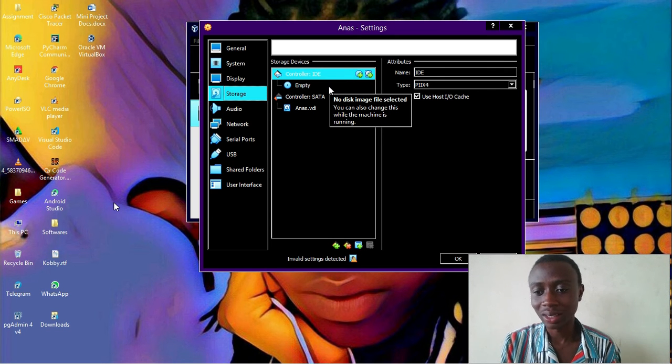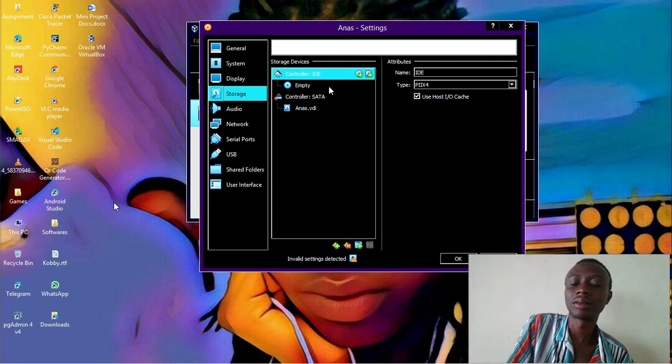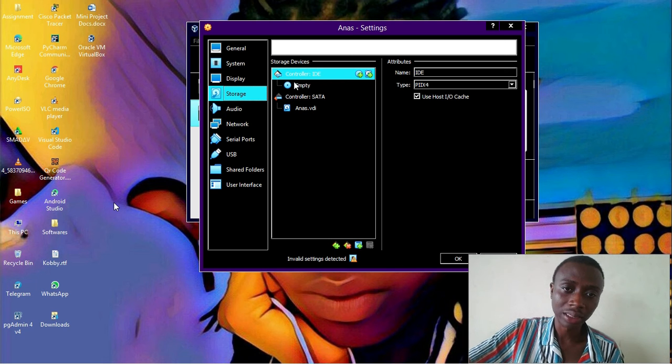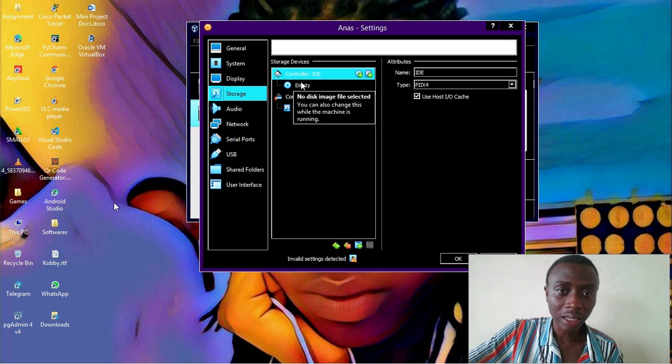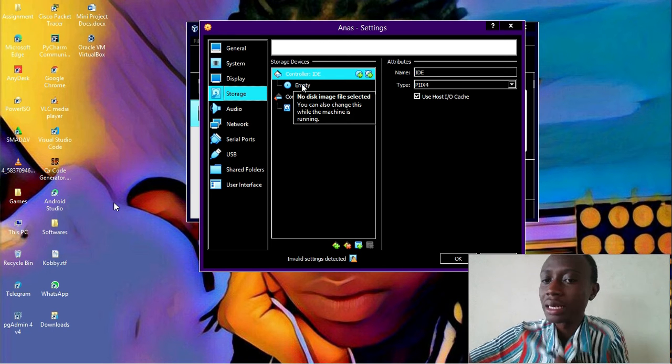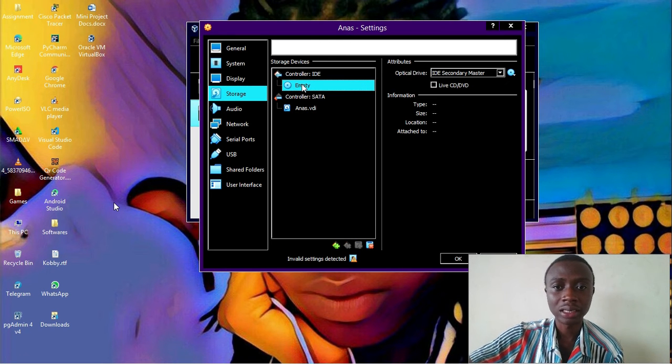Most operating systems come on a disk. Nowadays, you can just download it from your friend on a pen drive, but it works like this. So you can see that the disk part of it is empty. We just have to upload the disk image of the operating system that we downloaded, and by just hitting on it, everything is going to be open right here.